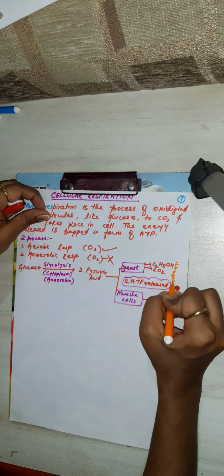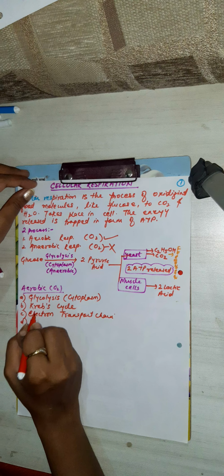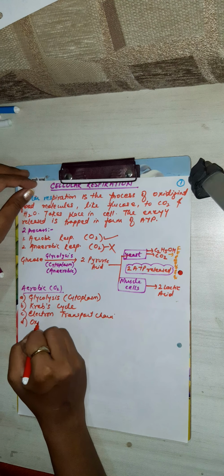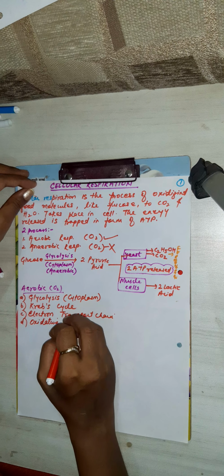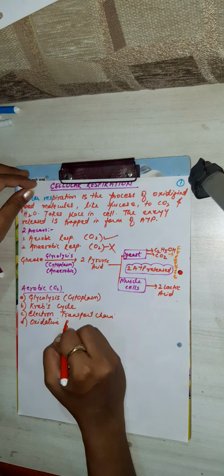Then it is the Krebs cycle, then the electron transport chain, which are aerobic processes, and fourth is oxidative phosphorylation.